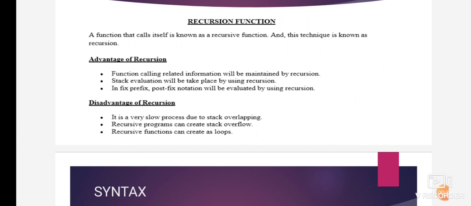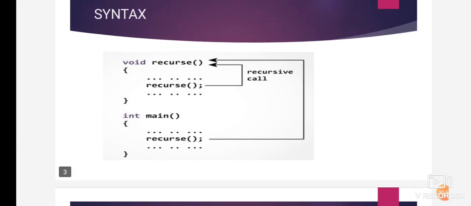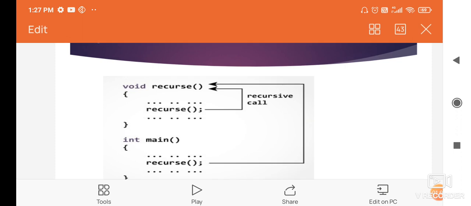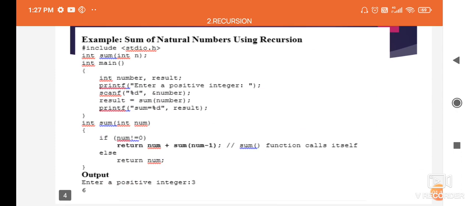Then the disadvantages are it is a very slow process due to stack overlapping, a recursive program can create stack overflow, and a recursive function can create a loop, right? Then this is the syntax of recursion: void recursive function, main function, and we are using the recursion. So this is the recursive call. Instead of the body we can write some statement, that is the recursive call. So this is the basic syntax of recursion.